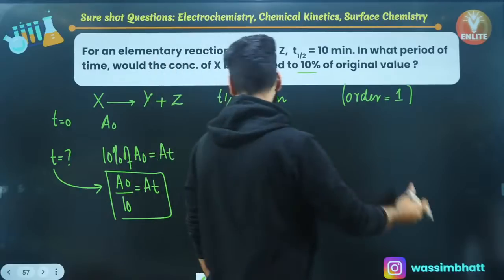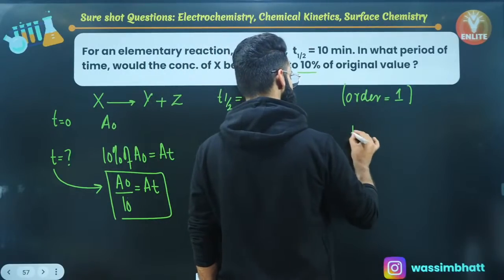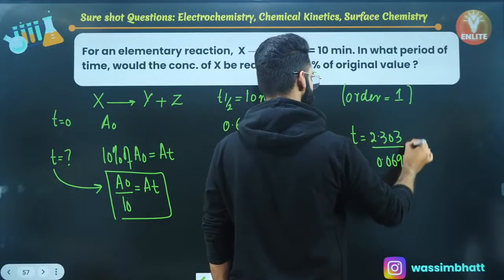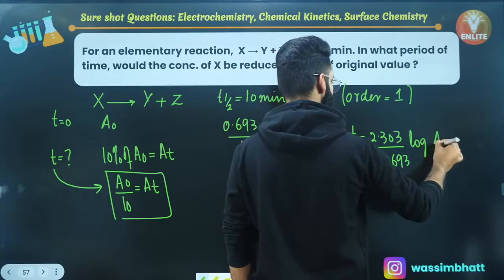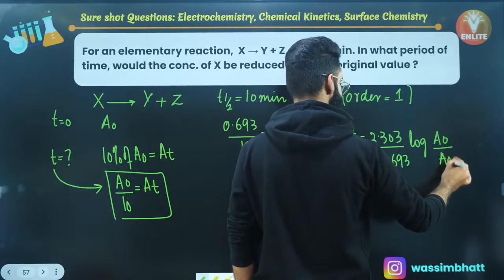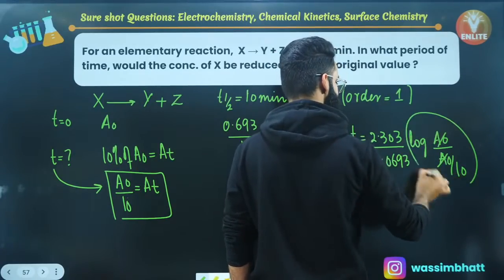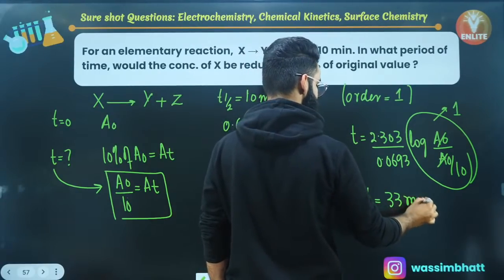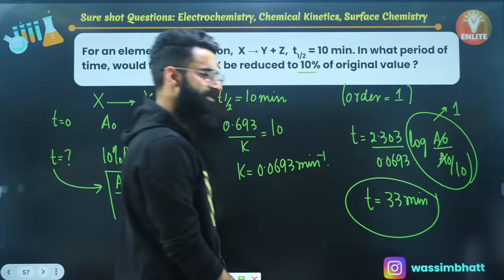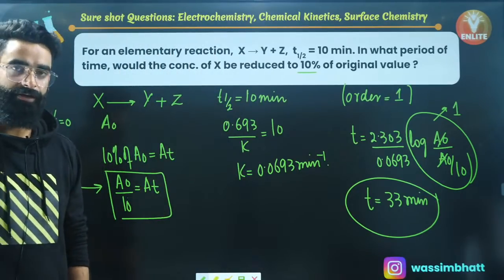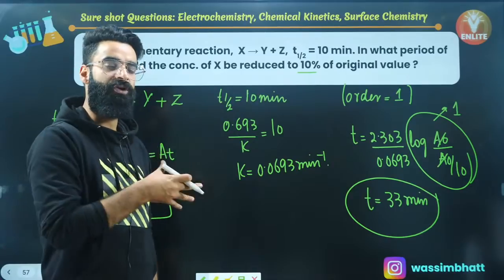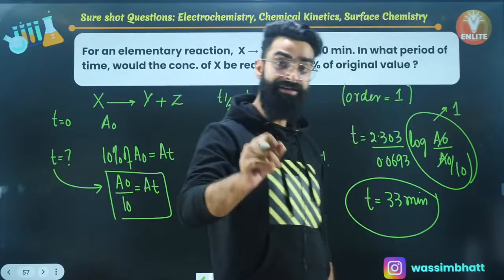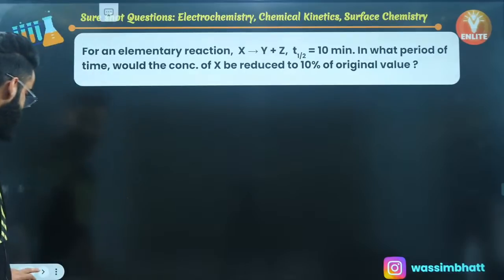Perfect. Now use the integrated equation for first order kinetics. You can say t is equal to 2.303 divided by k, which is 0.0693, times log of A naught divided by At. A naught divided by At is A naught by 10, right? A naught cancels, 10 comes up, and log 10 comes out to be 1. When you solve this, the t value will approximately come out to be 33 minutes. So in 33 minutes, 90% of the reaction will get completed. Or you can say after 33 minutes, 10% of the reactant will be left in the container as such.